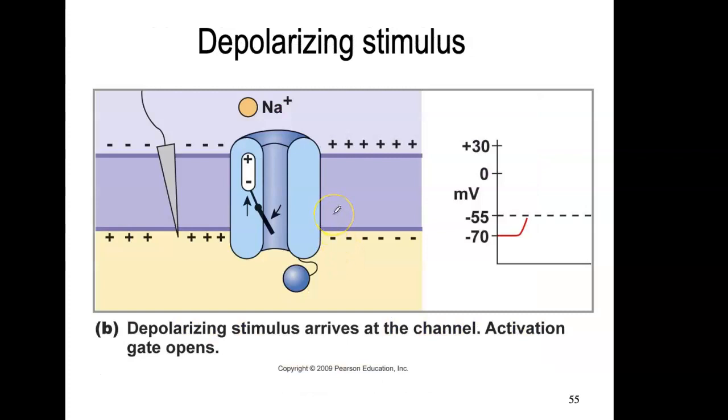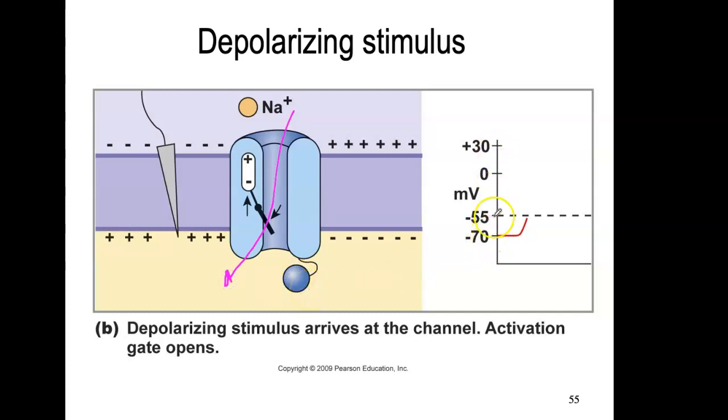Once you get a depolarizing stimulus, it's going to stimulate this channel. That channel then is going to open that activation gate, and sodium is going to be able to come in, right? And this is the inactivation gate that's just sitting there.